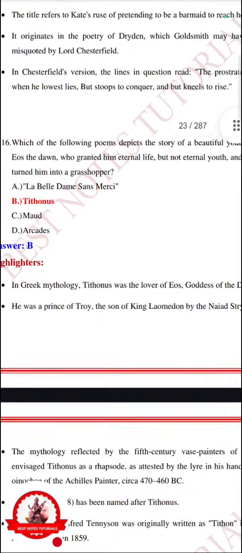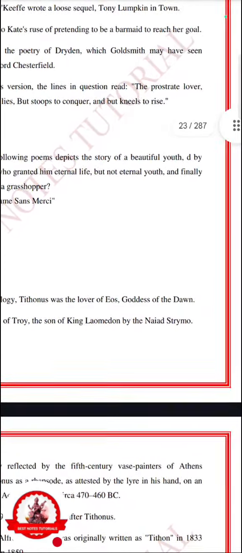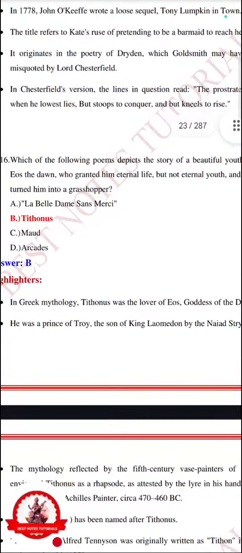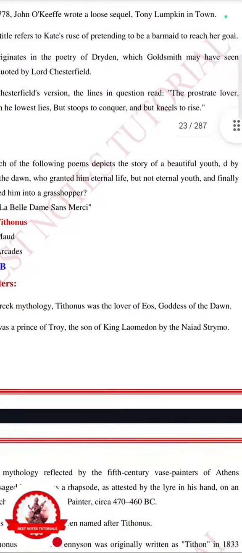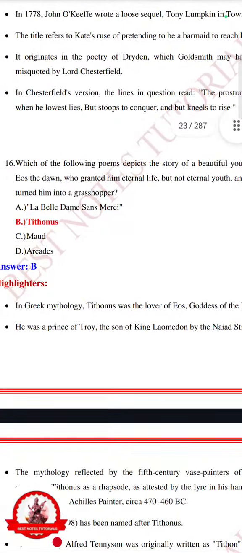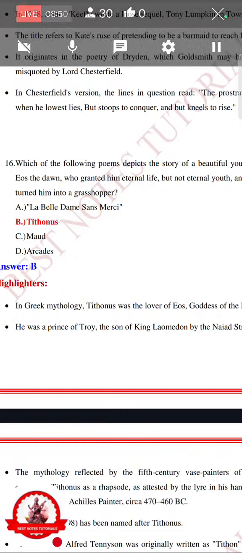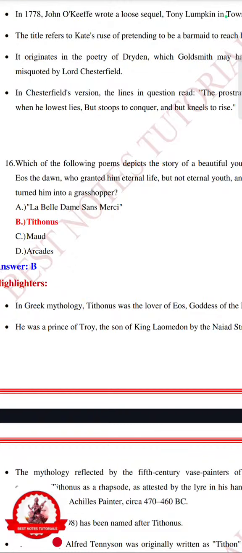Which of the following poems depicts the story of a beautiful youth, Tithonus, whom Eos, the Dawn, granted eternal life but not eternal youth, finally turning him into a grasshopper? La Belle Dame Sans Merci, Tithonus, Maud, or Arcadius? So it was in just for a clue. Turned him into grasshopper, Tithonus.